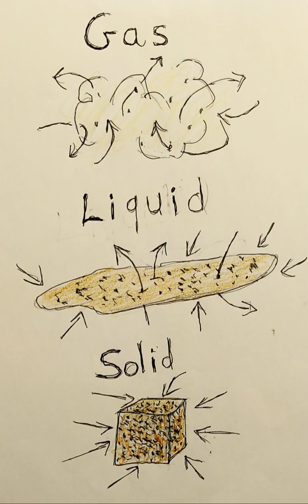Mass is the atomic and molecular makeup of an object. Mass is determined by the amount of matter in an object. Mass is defined as an object's resistance to a change in motion. The mass of an object is always the same.